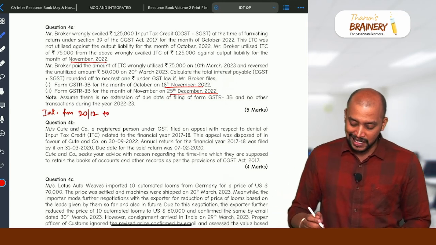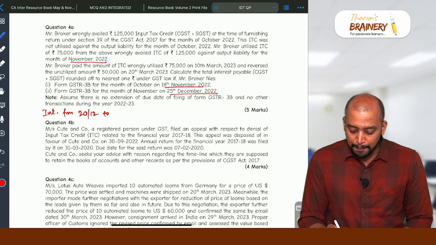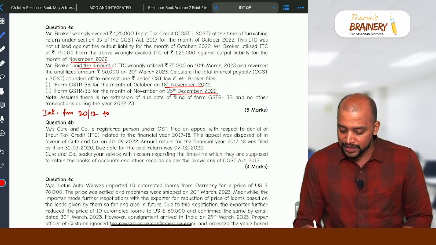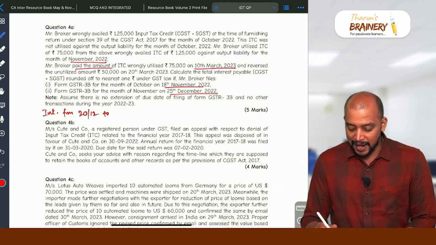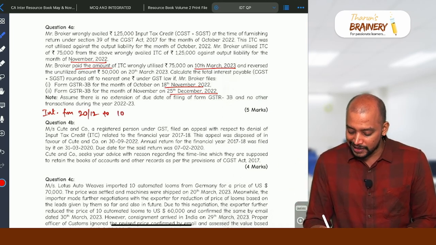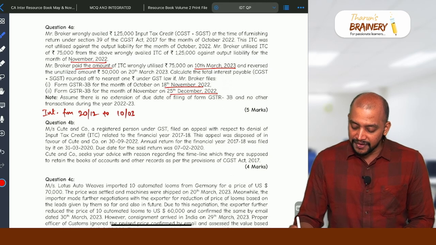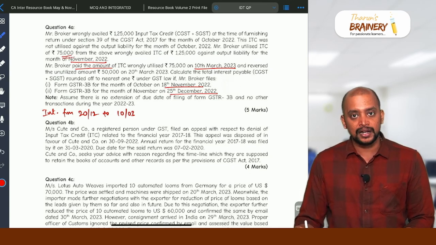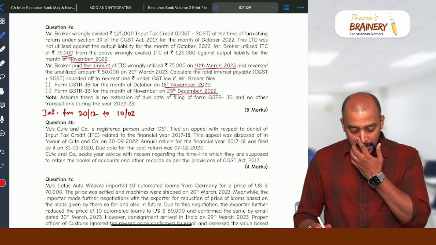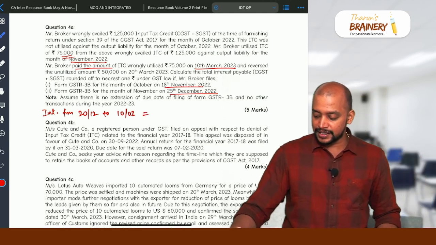What is considered as the date of reversal? Mr. Broker paid the amount of ITC wrongly utilized on 10th March. 10th March they have paid. So therefore we need to take till 10th March, and reverse the 50,000 is separate. Because 75,000 is what they utilized, they have paid. So due to that reason, on that only. So 10th March, how many number of days?